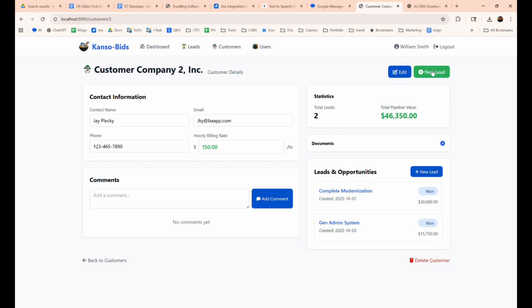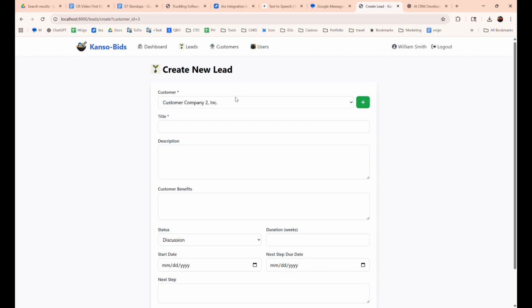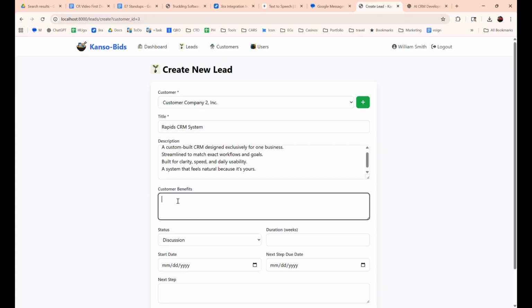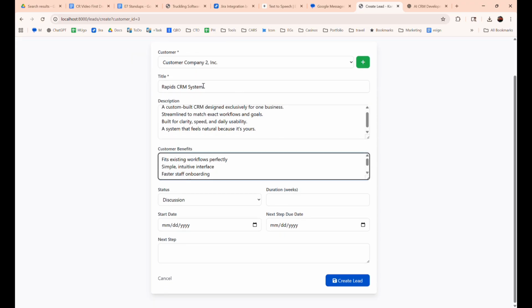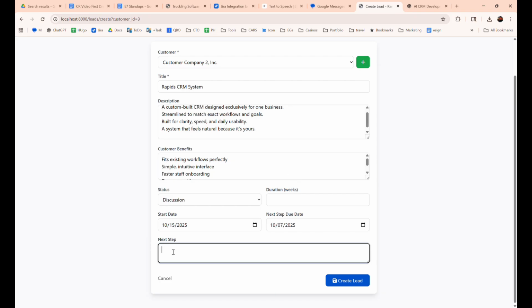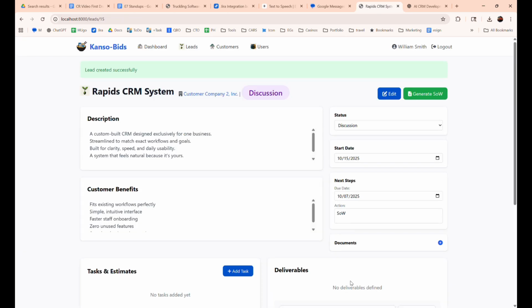I'm going to go ahead and create a new lead for Jay, and that lead is going to be rapid CRM system. This is a great place to mention that everything I enter here winds up on the statement of work, and that's the purpose of this system, to be very quick to get from a discussion with a potential client to a statement of work. We're in discussion. We're talking about getting started around the 15th. The next step, like I just said, we want to get him a statement of work. So let's say we'll get that to him within 2 days. SOW. So we're going to go ahead and create that lead.